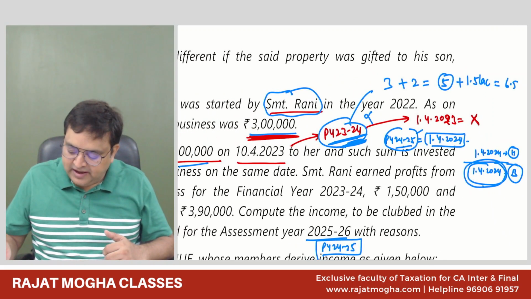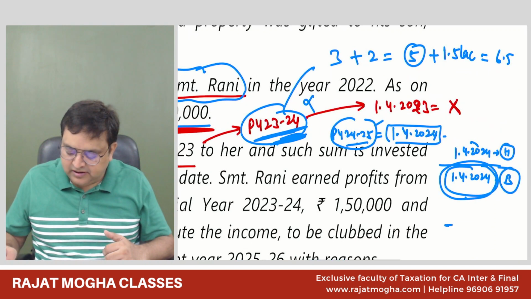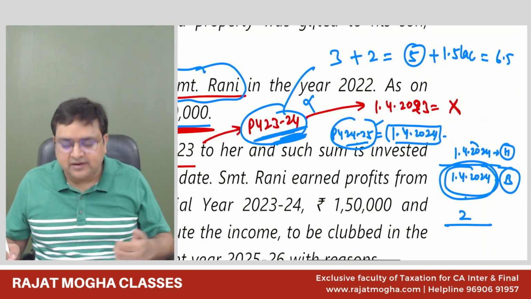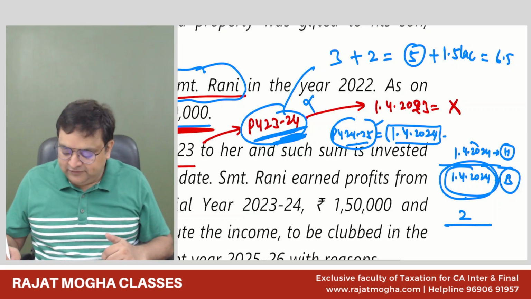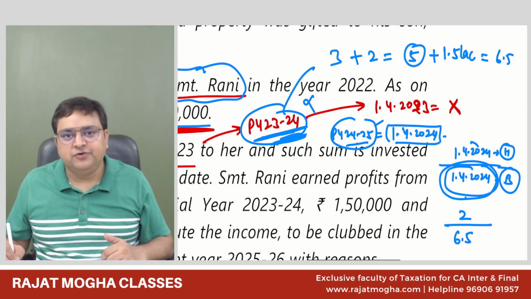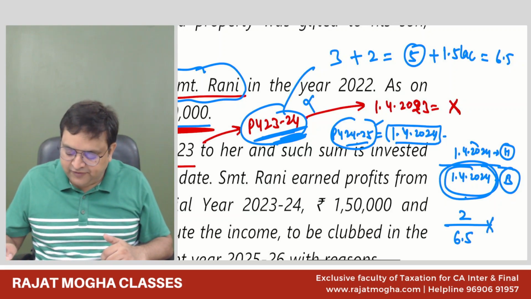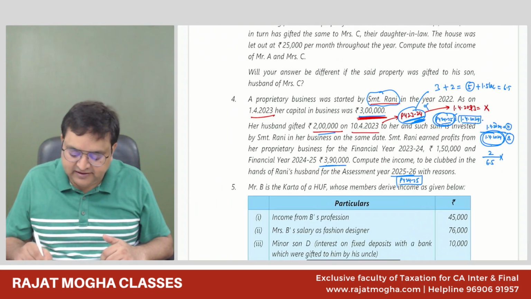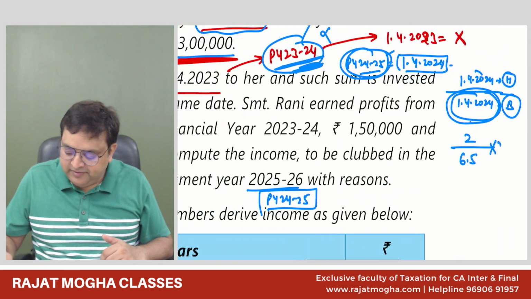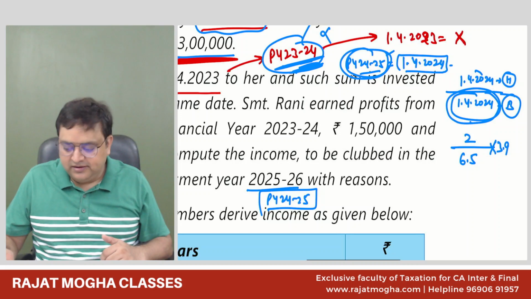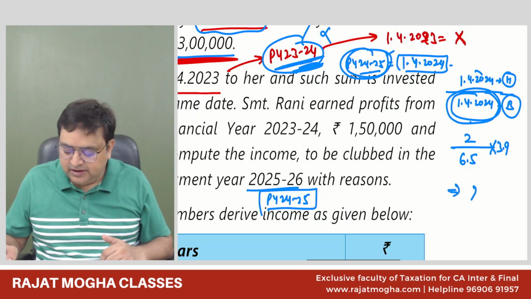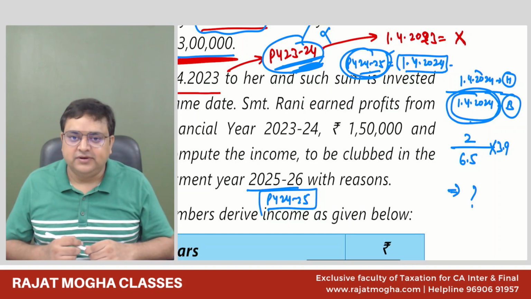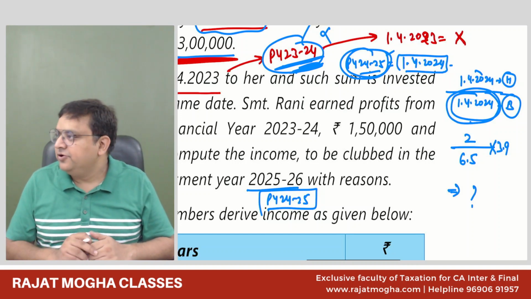So as on 1/4/2024, how much amount has the husband invested? The husband has invested in the last year itself 2 lakh, out of the total capital of 6.5 lakh. So in this ratio, we will distribute the profit. And how much is the profit earned during this year? 3,90,000. So 3,90,000 would be split in this ratio: 3.9 into 2 by 6.5, whatever amount you get. In this ratio, you will add this income in the hands of the husband. I believe you are able to recall this provision also.